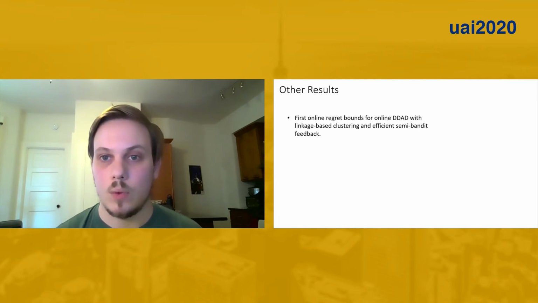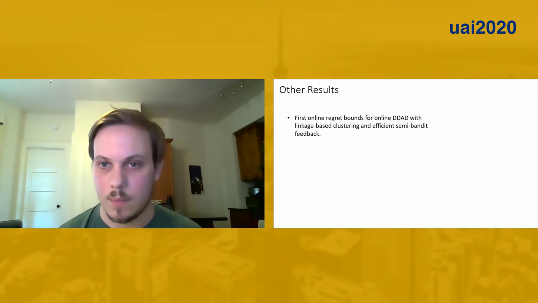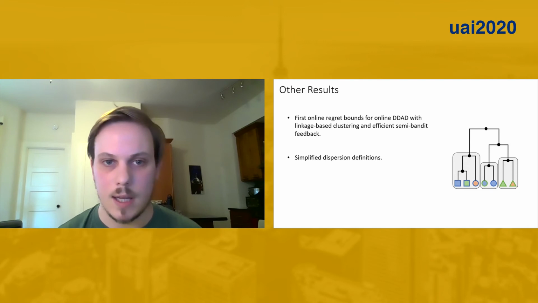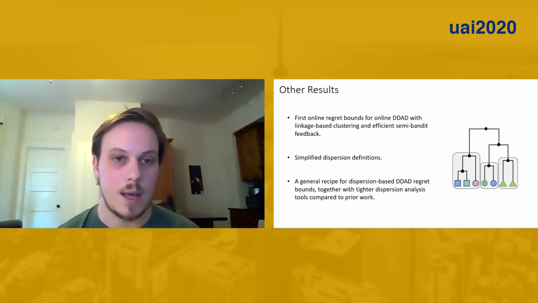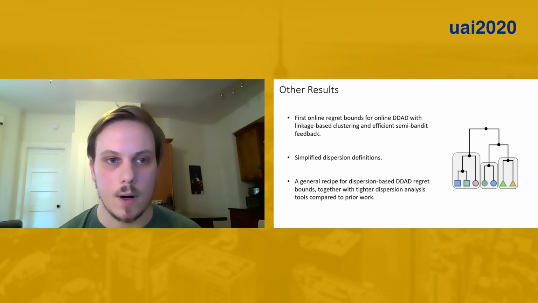Okay, so there are a couple of other interesting results that we didn't have a chance to talk about. First, we also look at linkage-based clustering and provide the first regret bounds for data-driven algorithm design in that setting. We give a simplified definition that's a little bit more intuitive for dispersion. And finally, we give general recipes for applying dispersion-based regret bounds together with some improved analysis tools that lead to tighter bounds than the prior work.